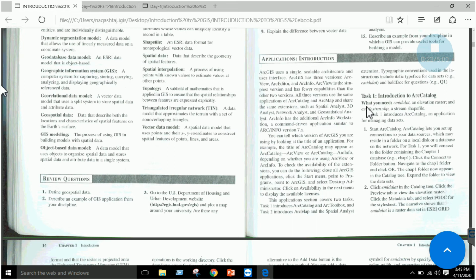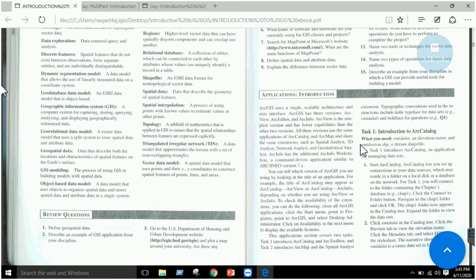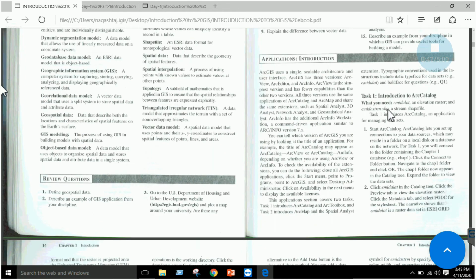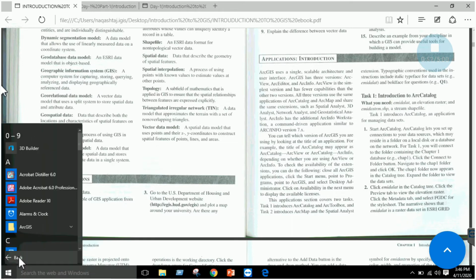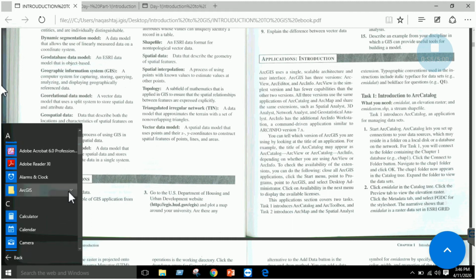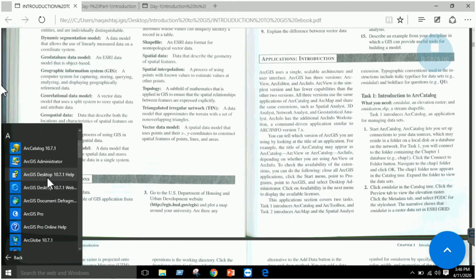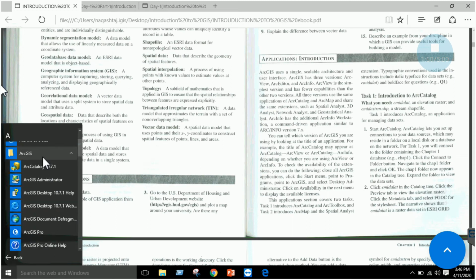This book, chapter 1, application, right? So starting from here, you can have this data set downloaded. It is easily downloadable from the internet. This book has a resource, right? In the first 2 pages, I think you will have a link for downloading that data set. So I will just go on with it to get an introduction to ArcCatalog. If you browse to your folder, you can click on this ArcGIS. So here you can see that the ArcGIS software is comprised of various components.